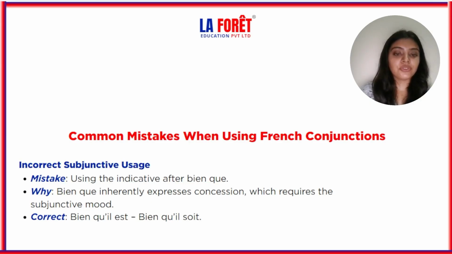Next is incorrect subjunctive usage. Sometimes we use the subjunctive incorrectly, like using the indicative after bien que. We don't use the indicative, which you already know is a present tense. After bien que we will be using the subjunctive and not the indicative. Bien que inherently expresses concession, which requires the subjunctive mood. You just have to remember that we will be using the subjunctive.